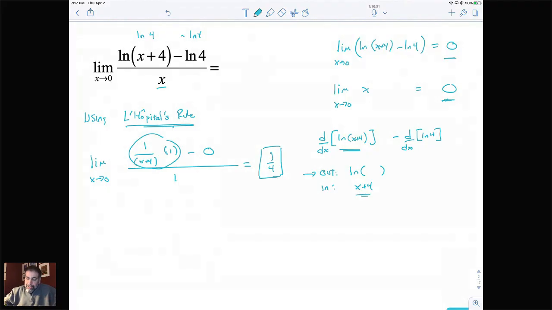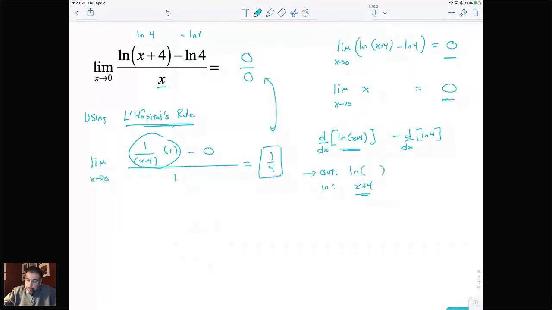So I mentioned one thing earlier. If we had put that 0 over 0 here, according to our work, our limit ended up equaling 1/4, but we are also saying our limit is equal to 0 over 0. By the transitive property, what we're saying, even though we don't mean it, is that 0 over 0 is equal to 1/4. So because of that, we don't want to put that 0 over 0 there.